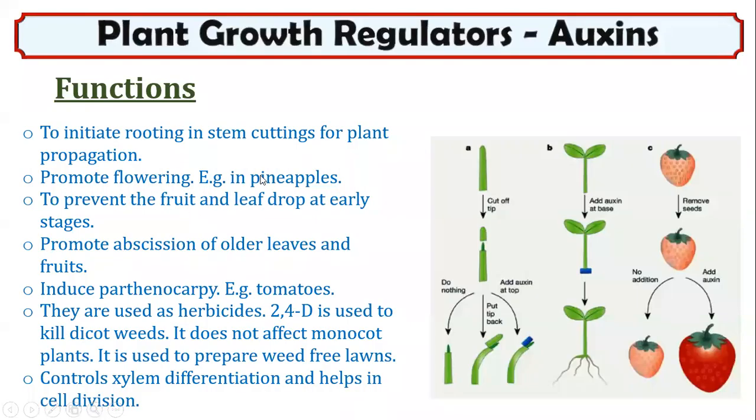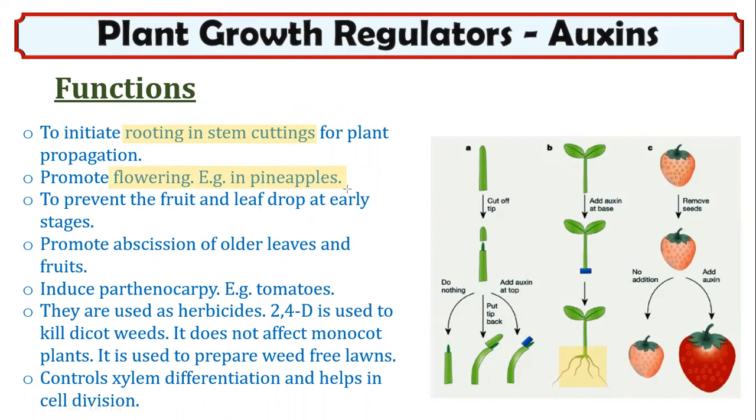Functions of auxins. What are the various functions of auxins? Let's learn in detail. The basic function of auxin is to initiate rooting in stem cuttings for plant propagation. Yes, when a stem is cut, the root is initiated with the help of auxin. And it promotes flowering, for example in pineapples. Flowering is promoted by auxin.